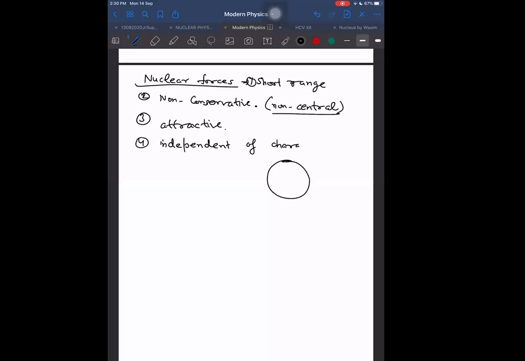The force between proton and proton, neutron and neutron, and proton and neutron will all be equal. This will not be different. Is it always attractive, sir? We can say it is attractive up to a certain distance, and then it will become repulsive. It is something like this.